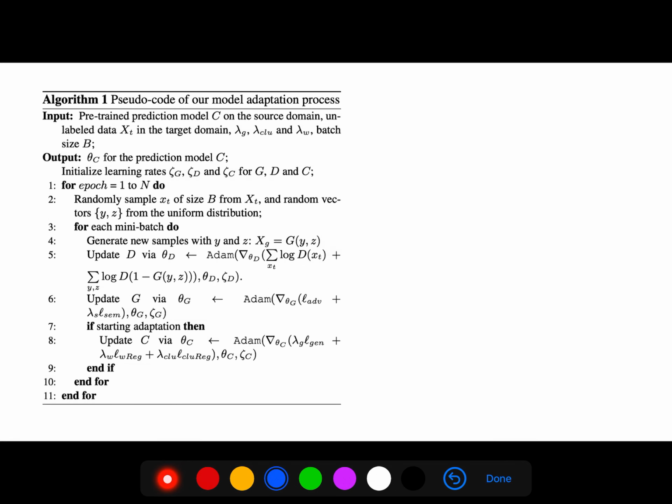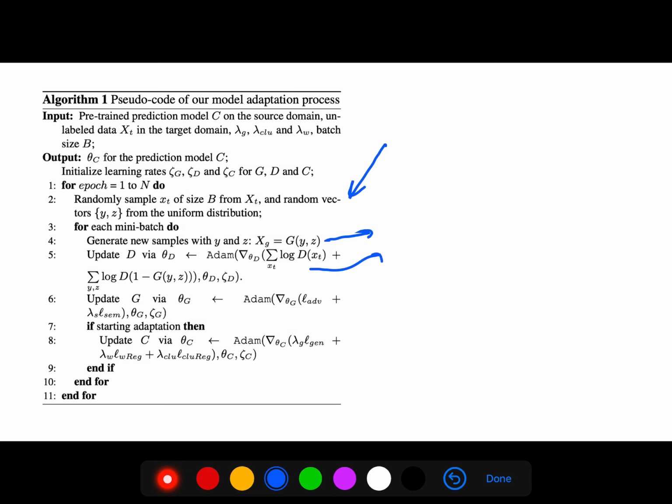So this is the pseudocode for the adaptation. We randomly sample a random vector from a uniform distribution. So here we generate new samples. The generator update, and this is the discriminator, the adversarial part.